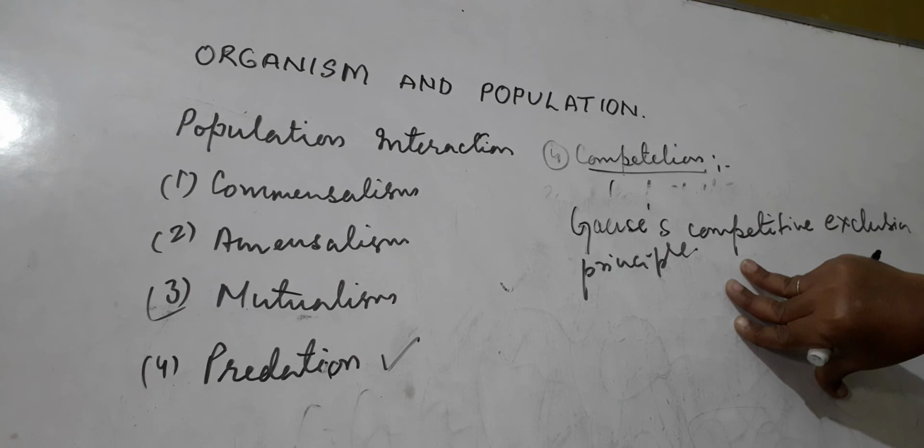This competition harms both organisms, because there is a winner and a loser. The two organisms may not be harmed to the same extent, with the result that one will have greater access to the limited resources. Even the loser can continue to survive; it migrates to an area where competition is less. So competition provides a major mechanism for natural selection also. That is the natural selection of that area.